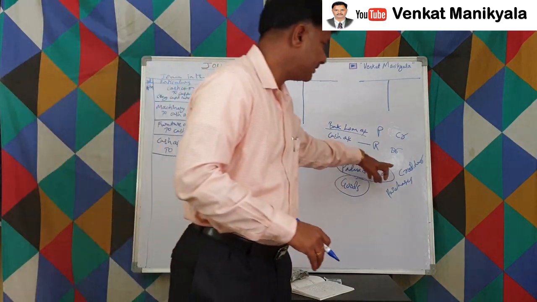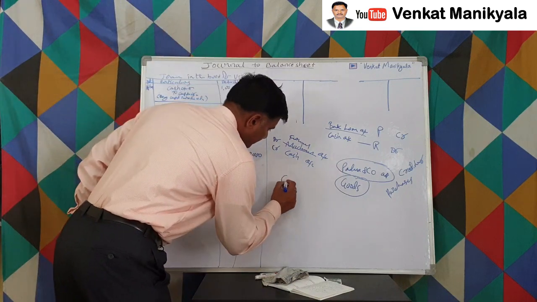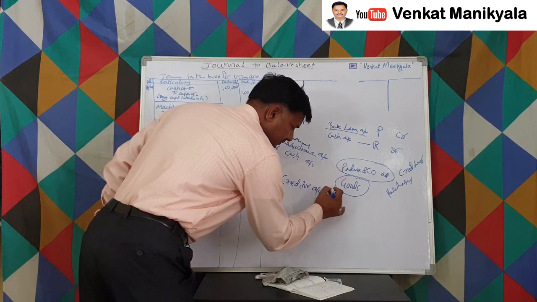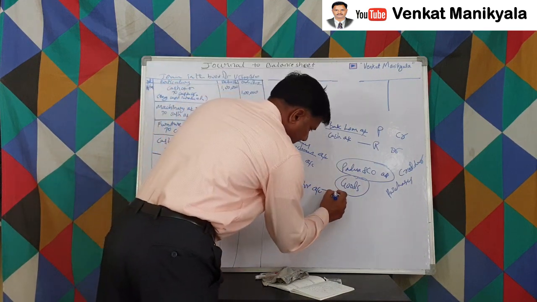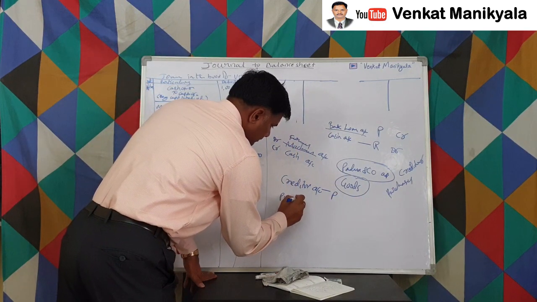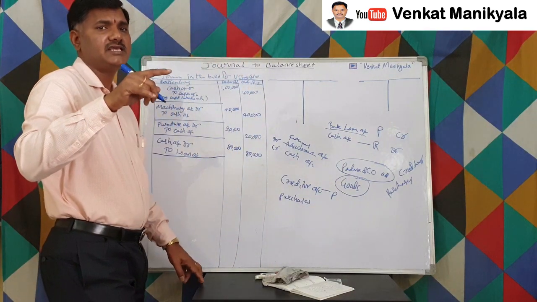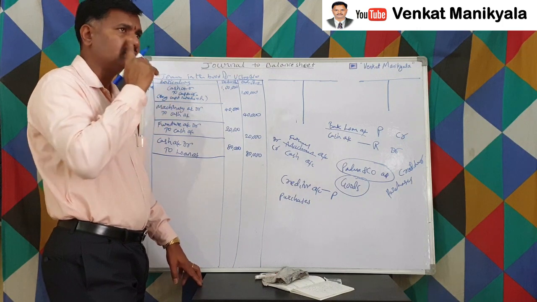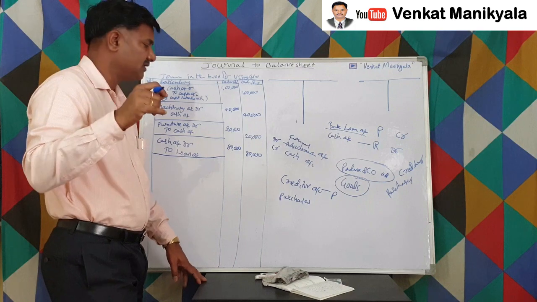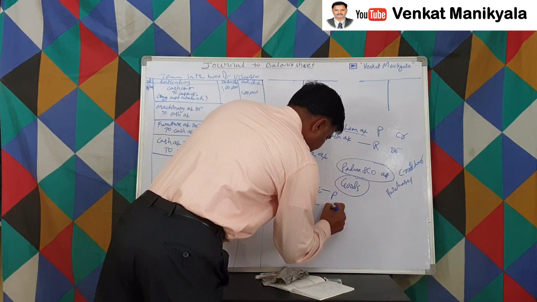So this creditors account, how can we classify it? Creditors account can be classified as a personal account, right? Purchases is for the purpose of resale of the goods, so that means it's one of the costs, one of the expenses. So this can be classified as a nominal account, right?